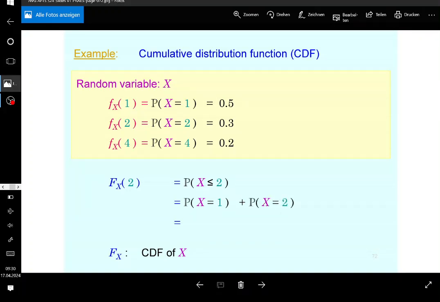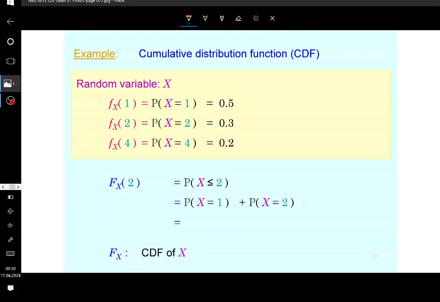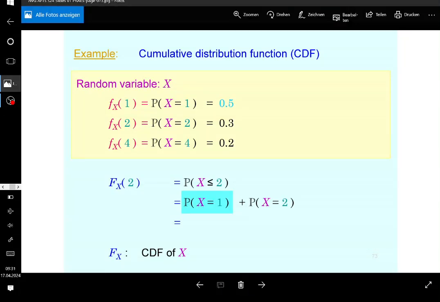the probability of x being equal to 2. Now, as you might recognize, the cumulative distribution function of a discrete random variable can be generated from the sum of the probability mass functions, right? So the sum of the corresponding probability functions at the points of the realizations. I'm going to illustrate that a little bit more accurately, but you can see it here. The probability that x is equal to 1 is 0.5 in this case, and the probability that x is equal to 2 is 0.3. So that's going to be 0.8, of course, but that's just a side note.